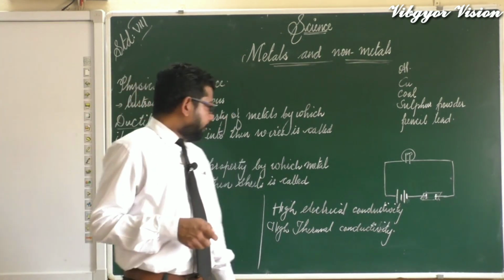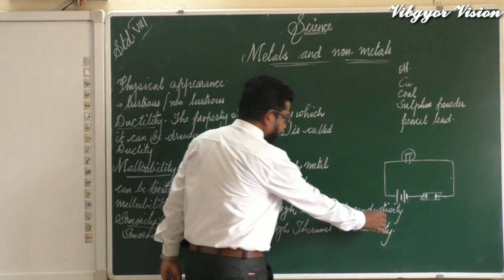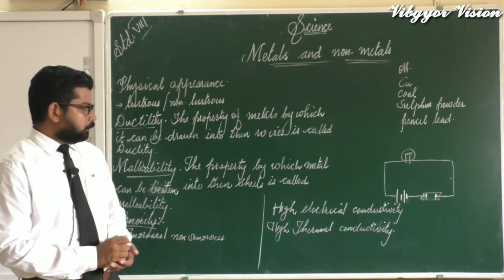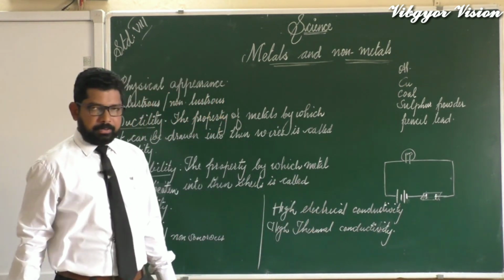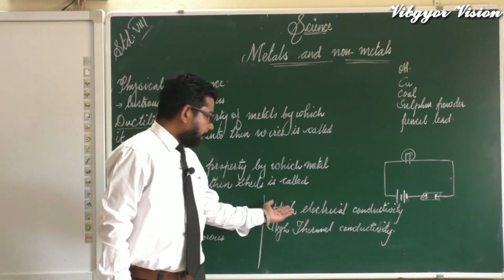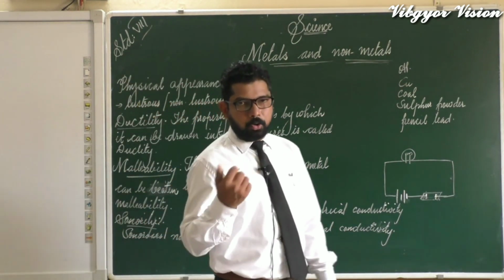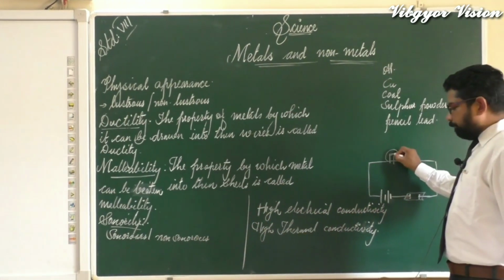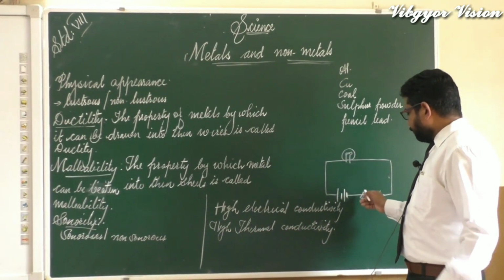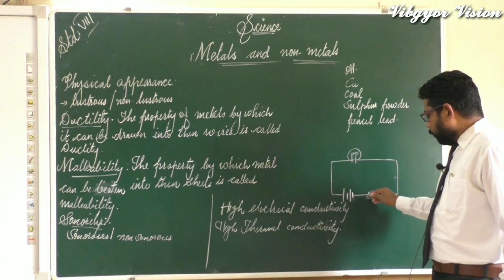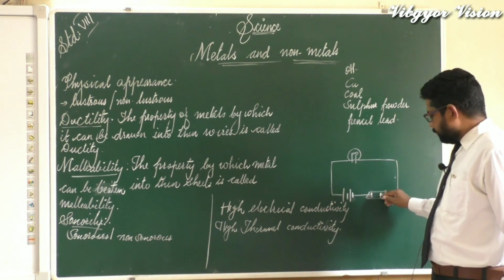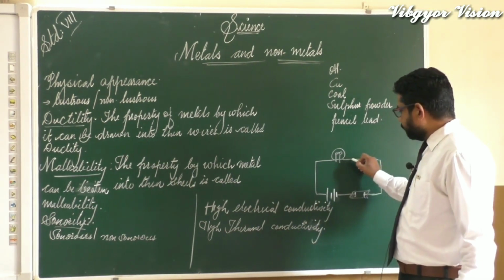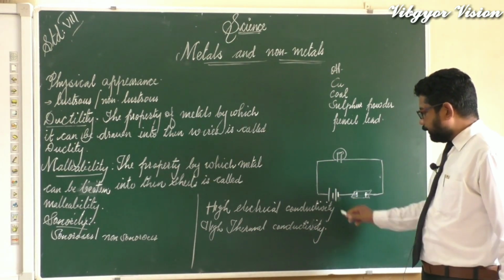Now let us learn the next physical property of metals and non-metals: high electrical conductivity. What is that? With an experiment we can understand it, and see how metals and non-metals exhibit this property. For this we need a bulb, two batteries, and a wooden plank. On it two pins are attached, and this entire circuit we can connect with the help of aluminum wire or copper wire. Hope it is clear.